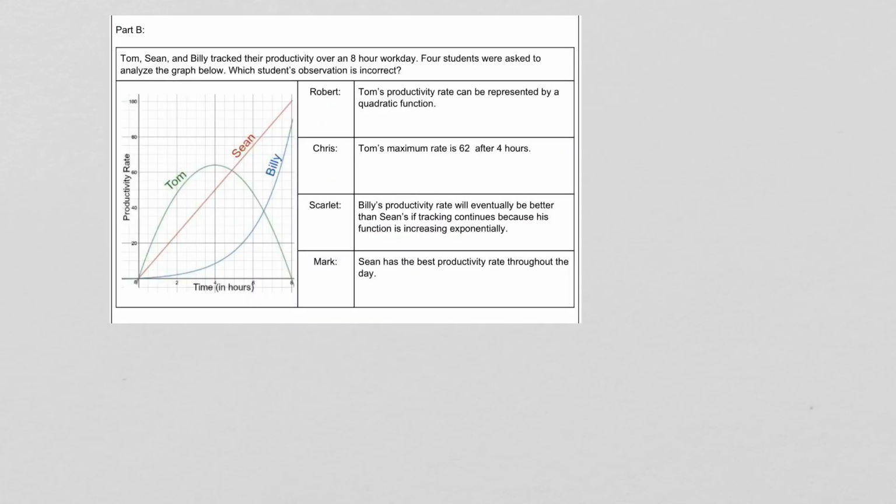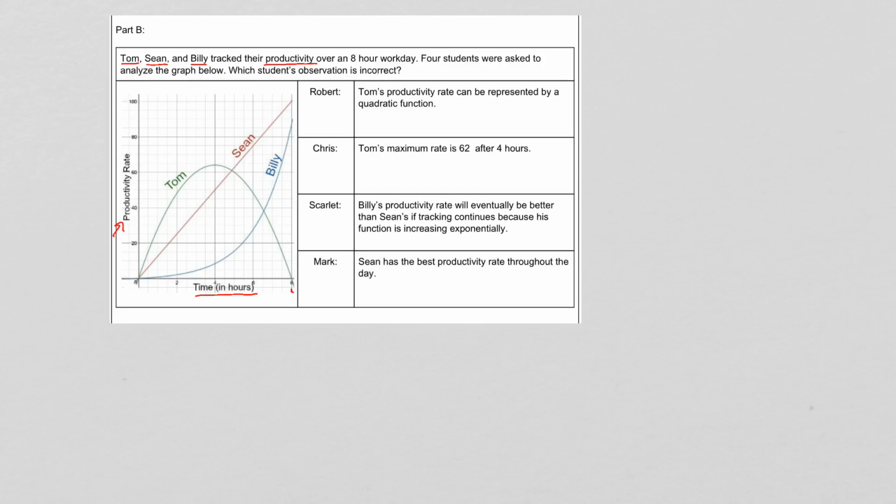In part B of question 2, we're given a graph. We have 3 guys here, Tom, Sean, and Billy, and they tracked their productivity over an 8-hour workday. We don't know exactly what their productivity is, but maybe they're making circuit boards, and this is how many circuit boards they make, whatever, but over an 8-hour workday. So the x-axis is time, there's the 8 hours, and then the y-axis is productivity.